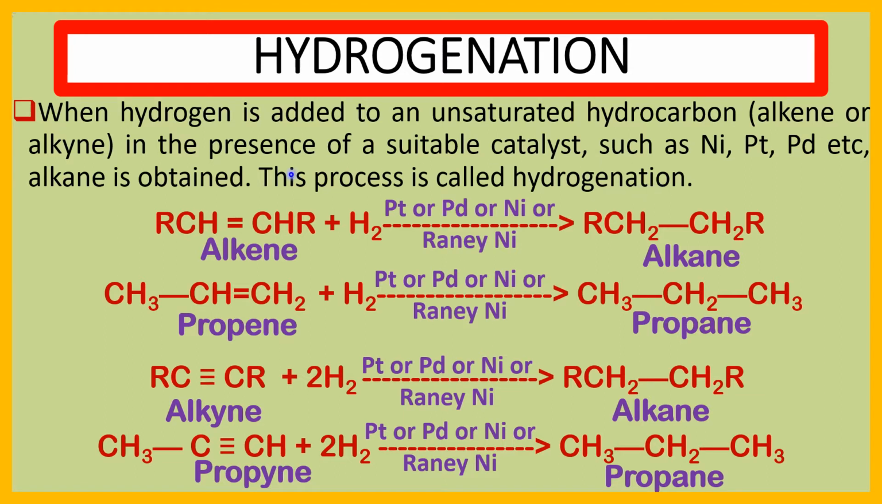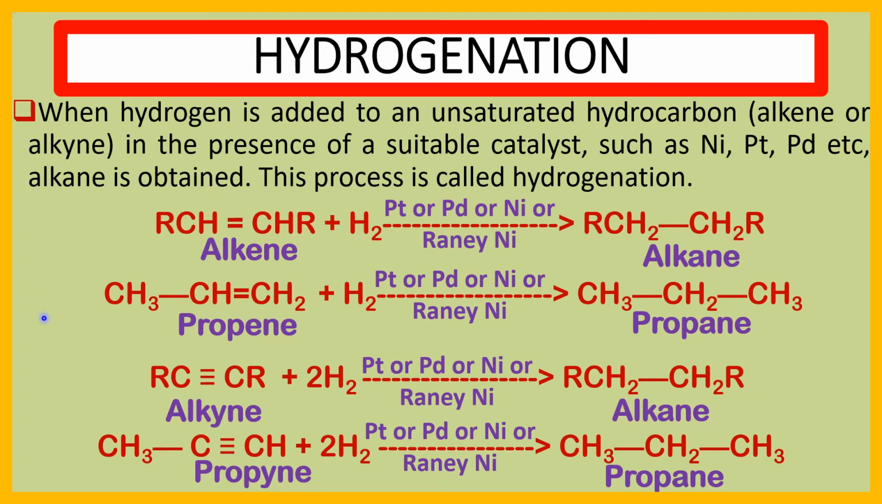See here we take an alkene, RCH double bond CHR. This alkene reacts with hydrogen in the presence of a catalyst, platinum or palladium or nickel or Raney nickel, and produces alkane RCH2 single bond CH2R.